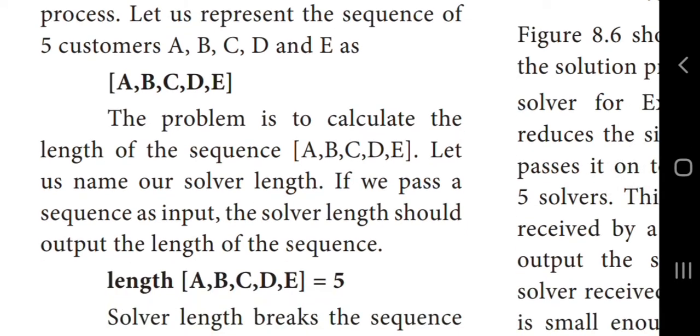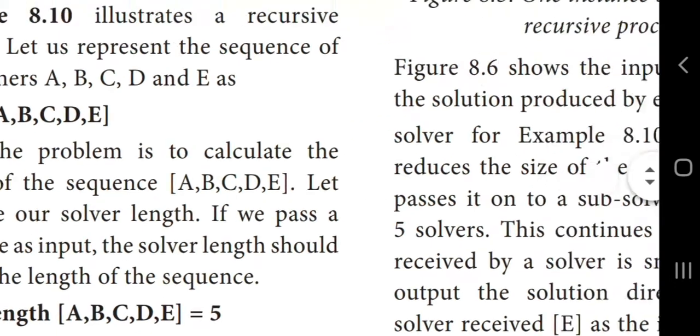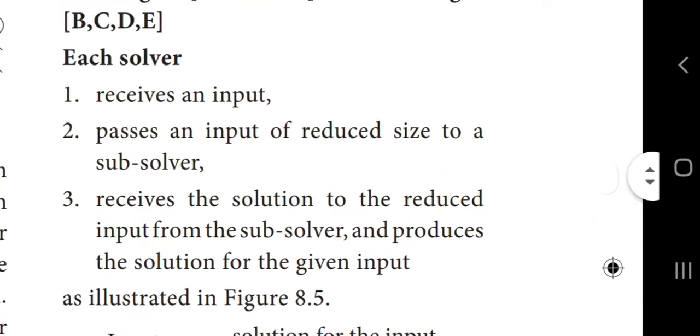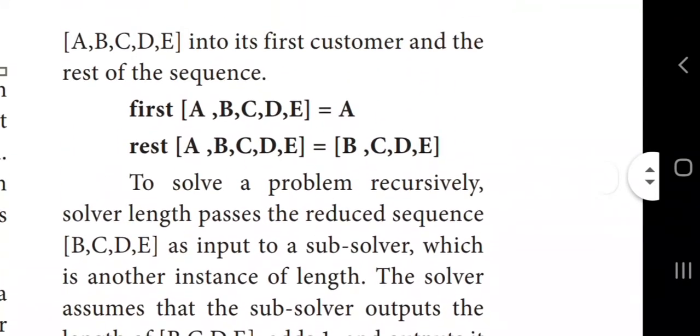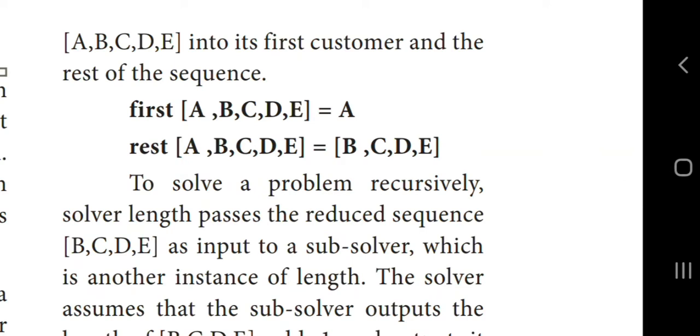So solver length breaks the sequence. What will really be done? The customer A passes the question to B and then B passes it to C. Like that we are moving the question to the last person, okay. They are splitting the length by 1 for each sequence, into its first customer and the rest of the sequence. So the total sequence A, B, C, D, E: the first customer A comes out, and then the rest of the customers in the list are B, C, D, E, okay.